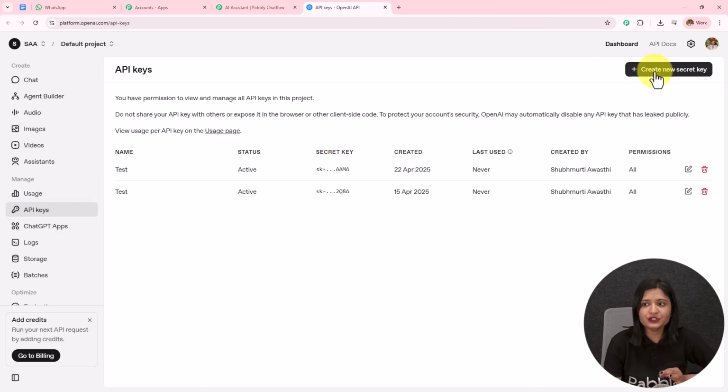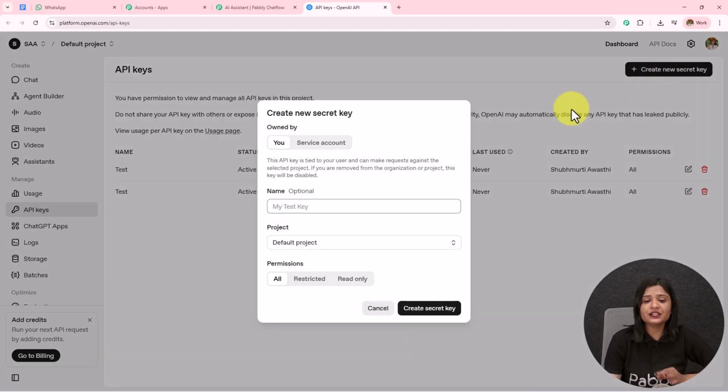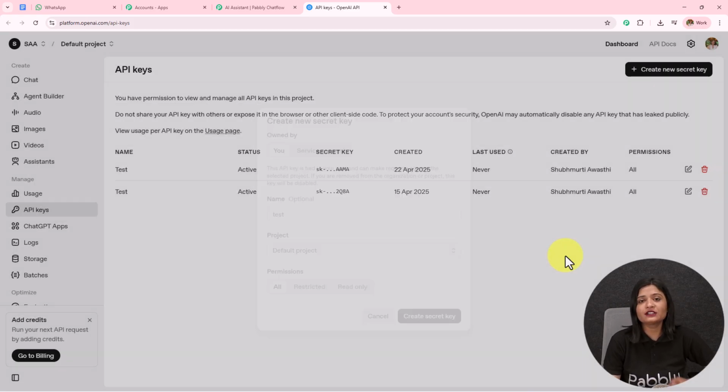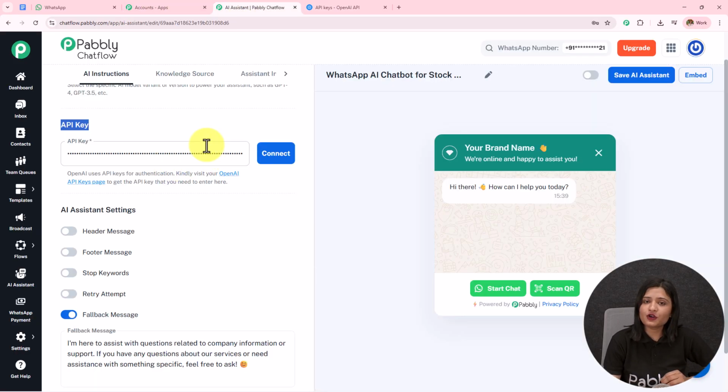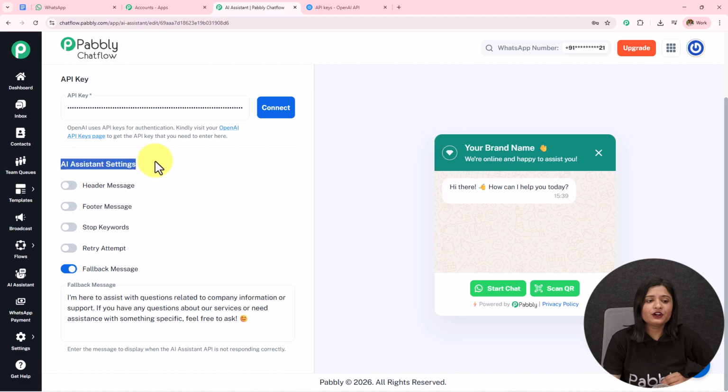To create a new token, you simply have to click on this create new secret key. First you have to provide the key name. Let's say the key is test. The project will be default project, the permissions will be all, and then you simply have to click on this create secret key. A new API token will be provided to you, which you need to copy and paste over here. Moving on to the next step, we have this AI assistant settings.